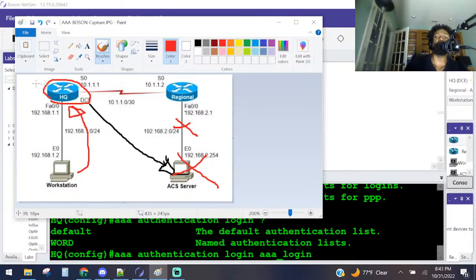We're going to create a backup method that says, okay, we can't reach the AAA server. Let's check this local database for some username and passwords, just in case we're locked out, and just in case this is a legit user and Professor Black Ops isn't really trying to hack in here. Let's check this local database for this username and password, just in case the AAA server goes down. That's what we're doing here, right?